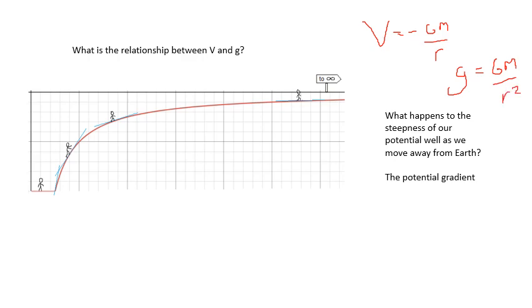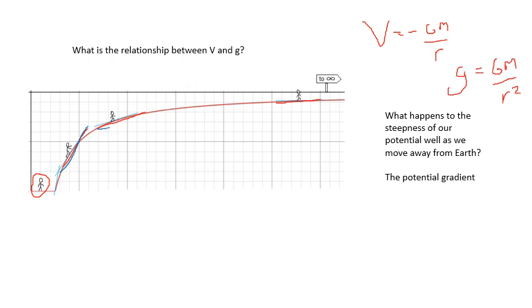Well, look at this potential well, and imagine you had to climb out of the well. So that's you at the bottom of the well. And as you climb out of the well, you'll notice that the steepness of the well is getting less and less. Yeah, the gradient. Okay, the potential gradient is getting less and less.